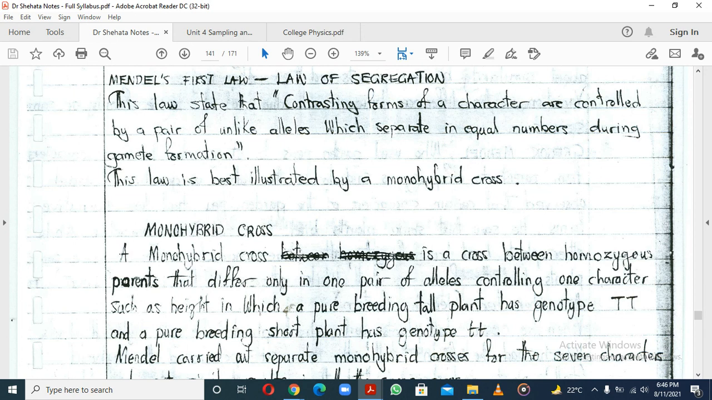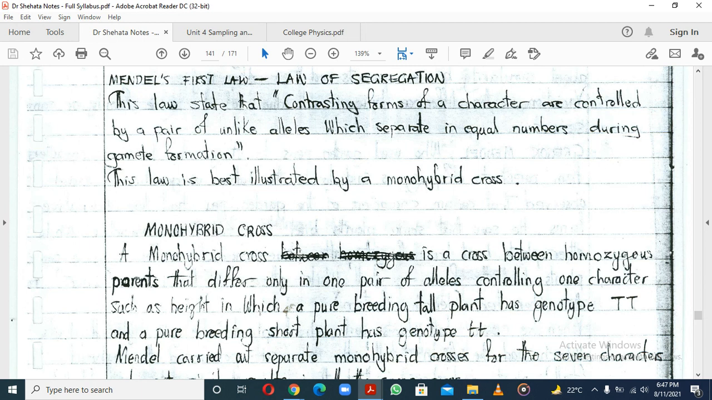What this basically means is, let's say we are coding for a character, let's talk about being tall. What Mendel was basically saying is that you are going to have two alleles, and we know that alleles are just different forms of the same gene. Let's say this is a gene coding for the length of the stem. There are going to be contrasting forms of a character, controlled by a pair of unlike alleles which separate in equal numbers during gamete formation.